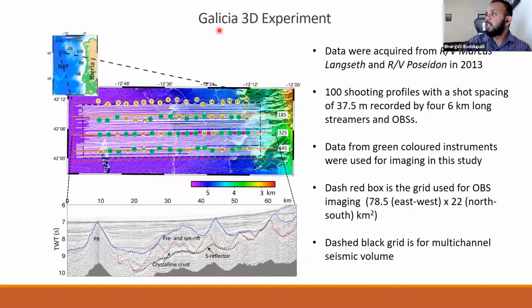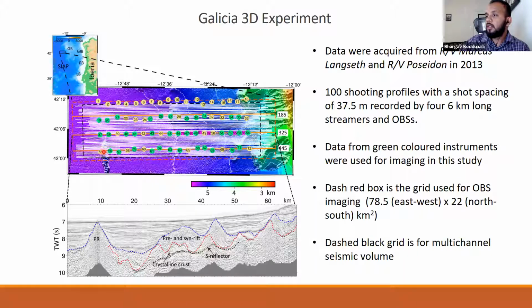In the Galicia 3D experiment, multi-channel data were acquired using the Marcus Langseth, and OBSs were deployed and recovered using the Poseidon in 2013. This here is the map of the study region, and there were 100 shooting lines which were shot, and the shots were recorded using four 6-kilometer long streamers, and OBSs sitting on the seafloor.